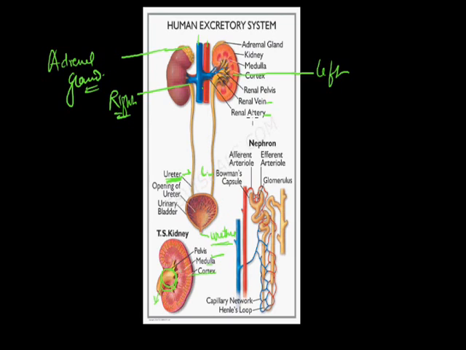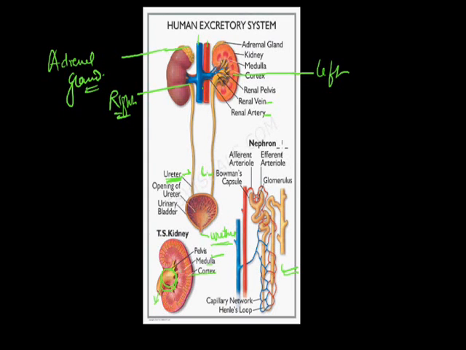So the kidney itself is divisible into two parts: the outer cortex and the inner medullary part. The part of the kidney which is inside is further divided into pyramidal shaped cones known as renal columns of Bertini, and these are small nephrons present inside the kidney, which we can see in detail here in this diagram.